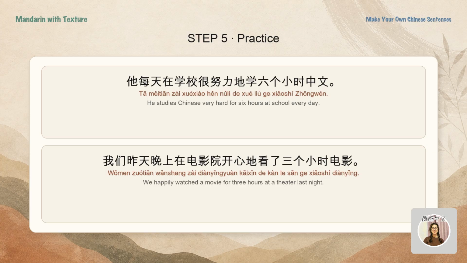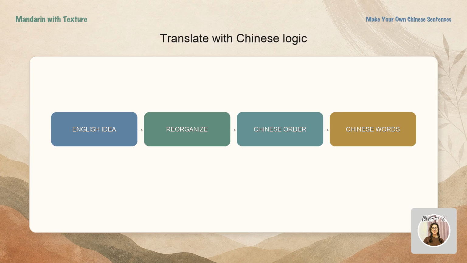Finally, add a duration after the verb. He studies Chinese very hard for 6 hours at school every day. 他每天在学校很努力地学6个小时中文。We happily watched movies for 3 hours at a theater last night. 我们昨天晚上在电影院开心地看了3个小时电影。